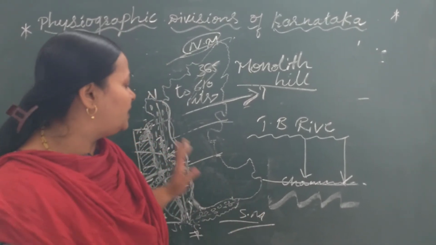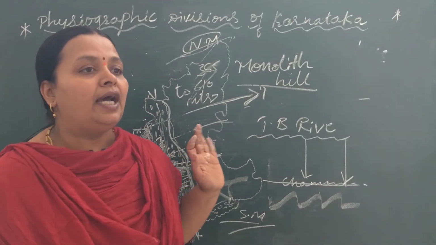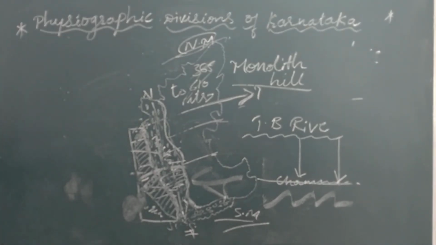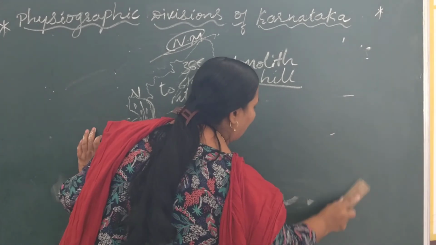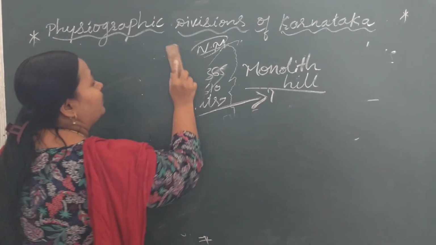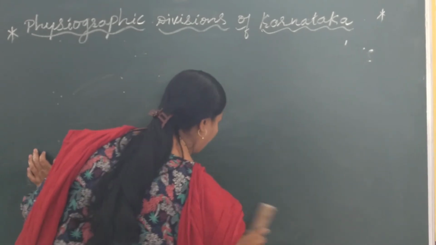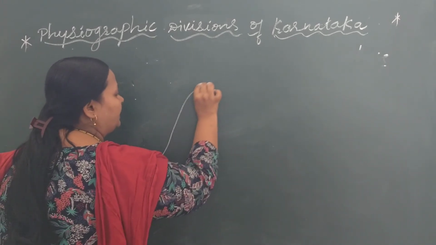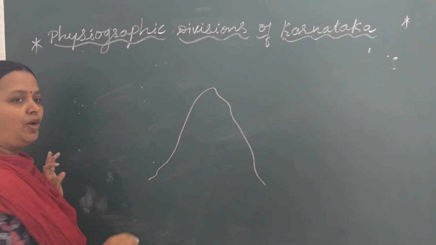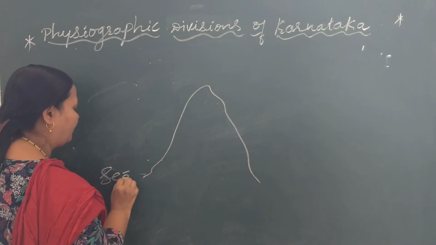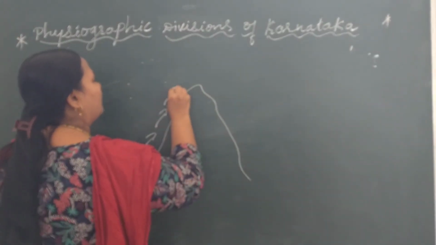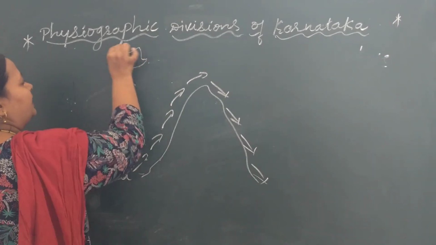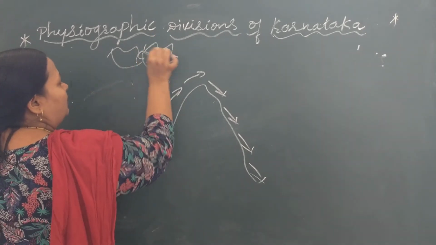This southern area is in the rain shadow of the Western Ghats. Now let's have a look at what rain shadow is. Rain shadow means, look here, this is a mountain, and this is a sea here. The winds and clouds come from the sea.